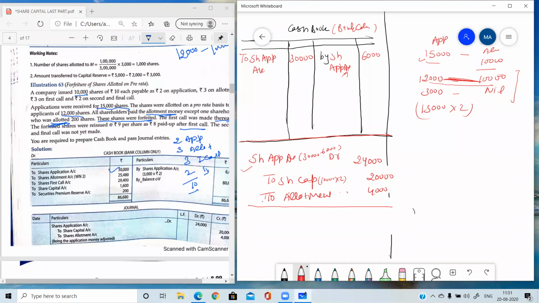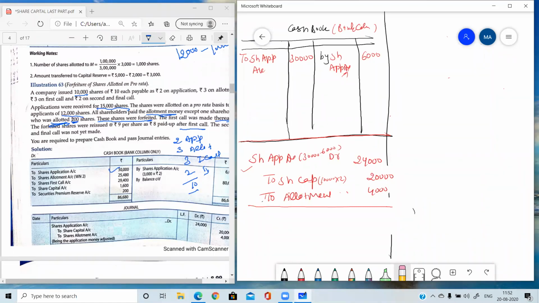Now next, all the shareholders paid the allotment money except one shareholder who was allotted 200 shares. There was one shareholder who was allotted 200 shares, who had not paid the allotment money. And the extra money we have adjusted on allotment. So we need to prepare the pro rata table, which I explained in many classes. So again, I am explaining here.